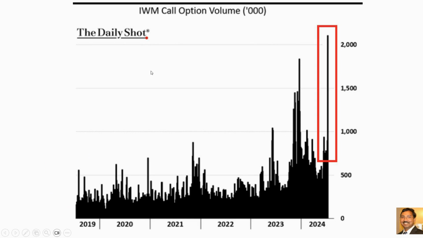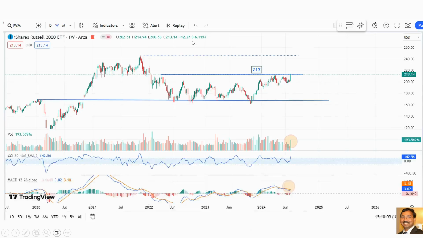If it hits that, that's very good for the small cap stocks. And I'd also like to share that nearly 3 billion dark pool came in between the 210 and 213 level. So it's a very huge dark pool. And last month there was also almost a 3 billion dark pool around the 205 level, so the 200 to 205 level. So there's huge money coming into the small caps in the last 2 weeks, which is a good sign for the small cap stocks.